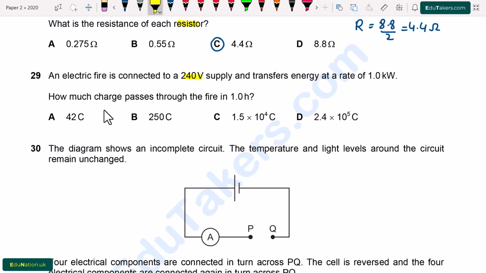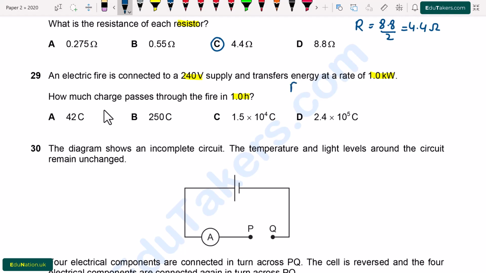Question number 29. An electric fire is connected to a 240 volt supply and transfers energy at a rate of 1.0 kilowatt. How much charge passes through the fire in 1.0 hour? So here we have to find out the amount of charge that is passing through the wire.